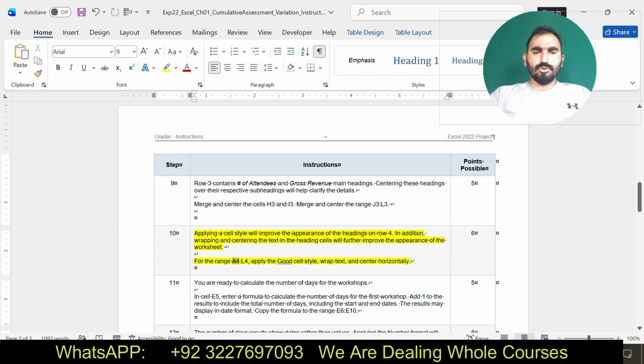In A4 to L4, apply the Good cell style, wrap text and center horizontally.